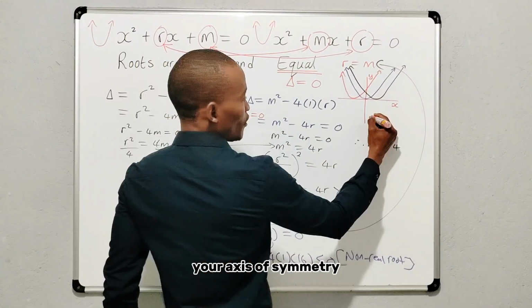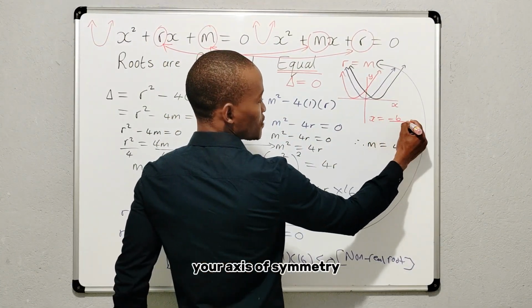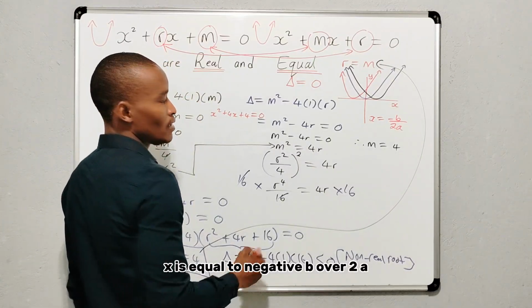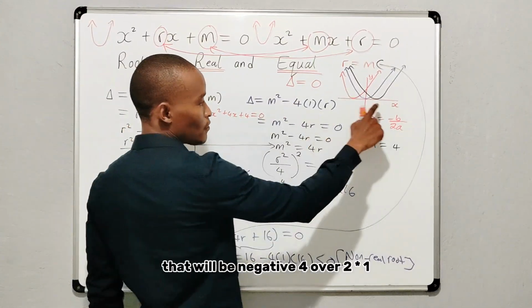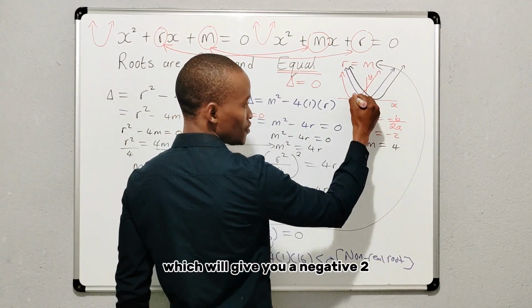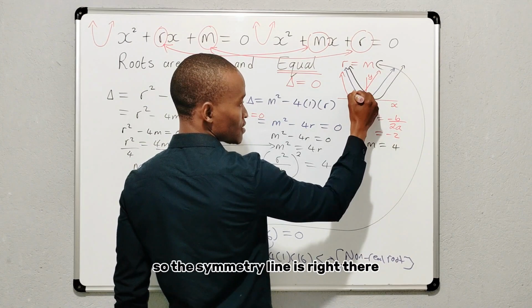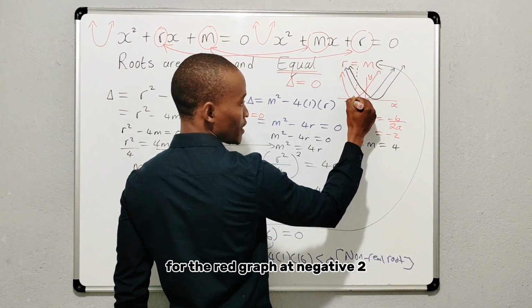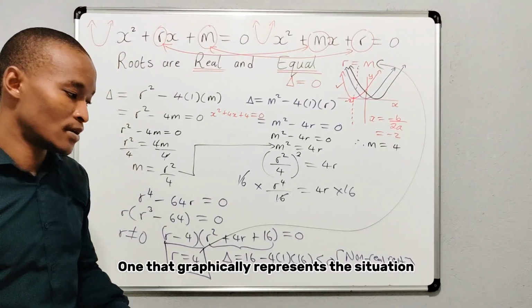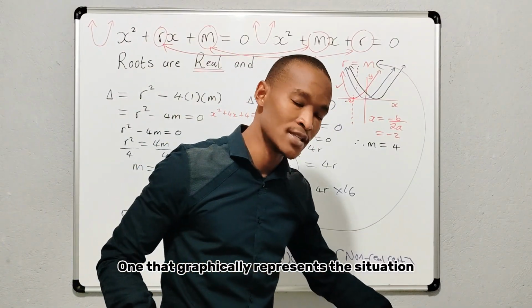Because now your axis of symmetry, x is equal to negative b over 2a. That will be negative 4 over 2 times 1, which will give you a negative 2. So the symmetry line is right there for the red graph at negative 2. So then the correct one that graphically represents the situation is that.